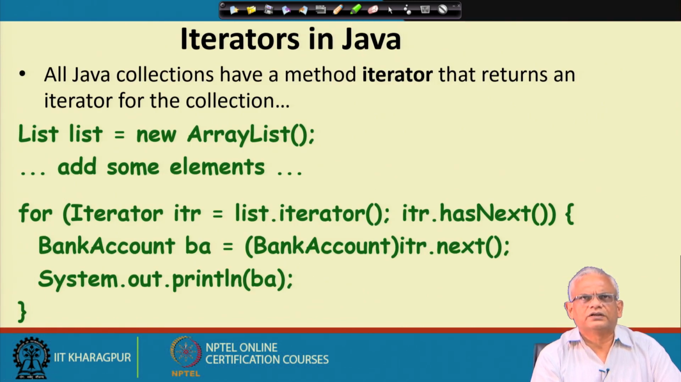The uses of iterators in Java might be familiar. We first create a list and do some operations on that, define the elements and so on. And for traversal, it is very simple using the iterator. We just create an iterator object itr by calling list.iterator, and then while itr.hasNext, we get the next element with itr.next, and then we just process that.